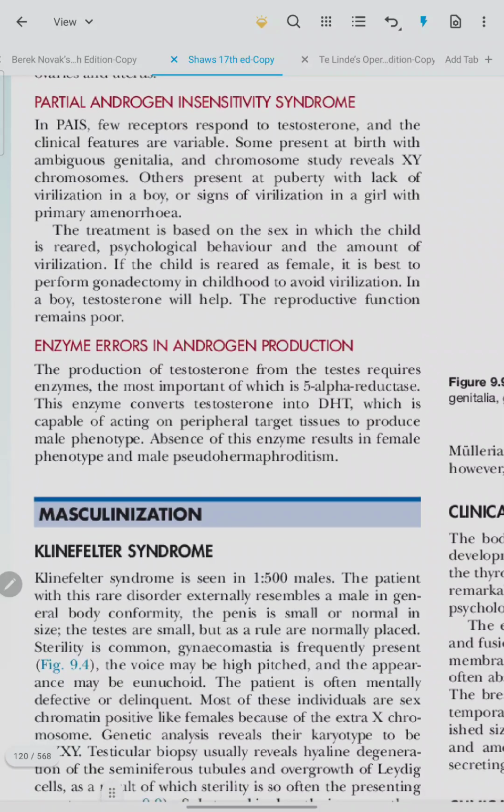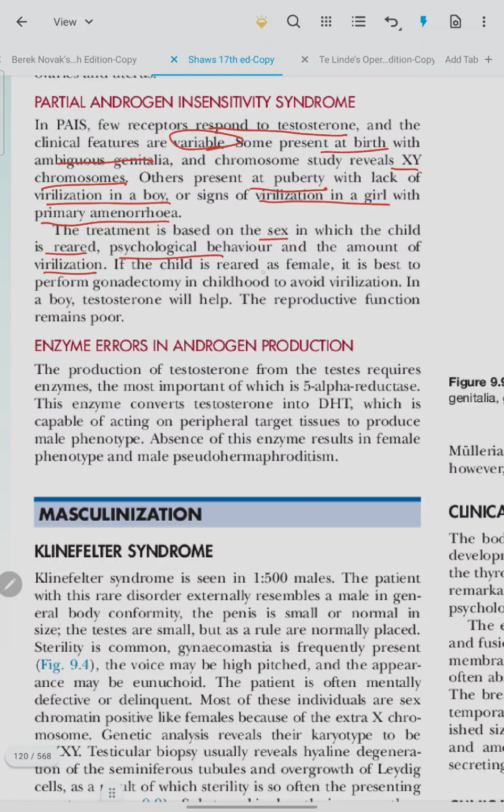Partial androgen insensitivity. Few receptors respond to the testosterone and the clinical features are variable. Some present at birth with ambiguous genitalia. Chromosomal study reveals XY chromosome. Others present at puberty with lack of virilization in a boy or signs of virilization in a girl with primary amenorrhea. Treatment is based on the sex in which the child is reared, psychological behavior, and the amount of virilization.